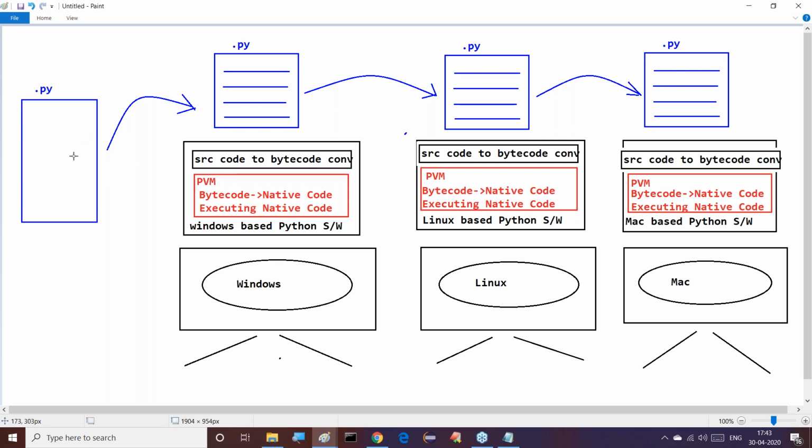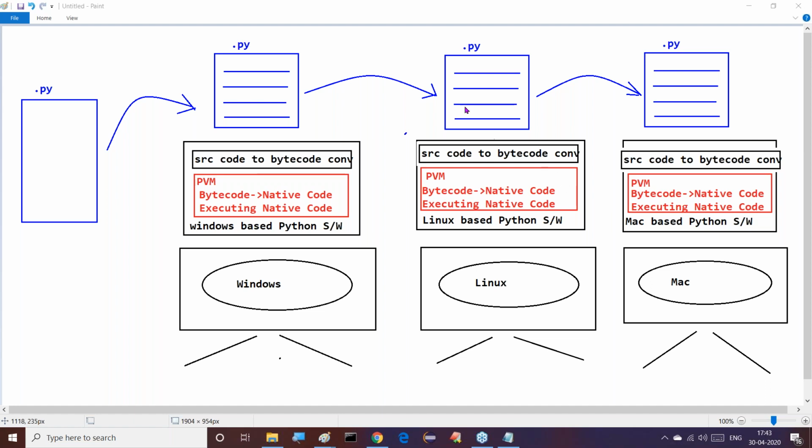So the same work is going on in each and every application. We just prepared one .py file. We can run it on Windows based Python, and we can run it on Linux based PVM. We can run it on Mac based PVM or Python. So the same program we can run on multiple operating systems without having any changes. So this nature is nothing but platform independence.